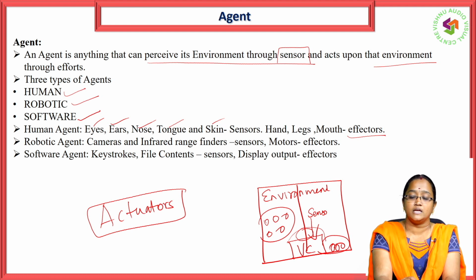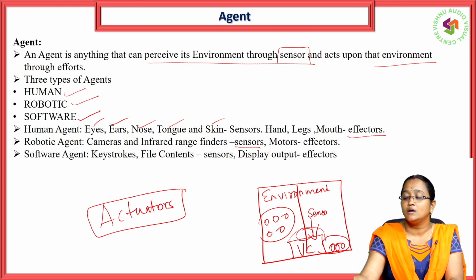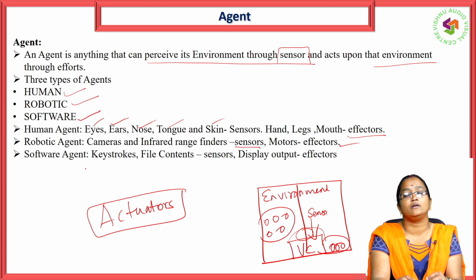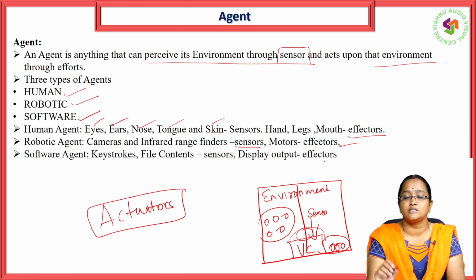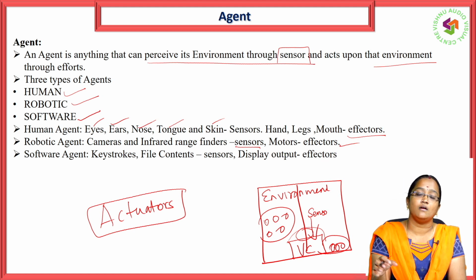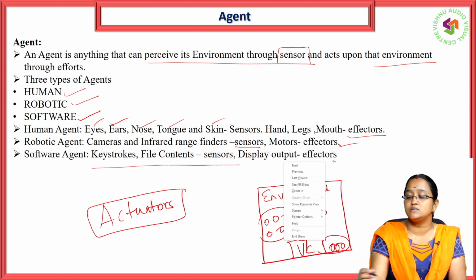Next one is the robotic agent. Robotic agents have cameras and infrared range finders, which all come under sensors. Then a robotic agent will have a motor, and that motor is called the effector. A software agent takes file content or keystrokes as input, which come under sensors. Displaying output is called the effector. Whatever we are using as input is called sensors, and how we perform the action is effectors.